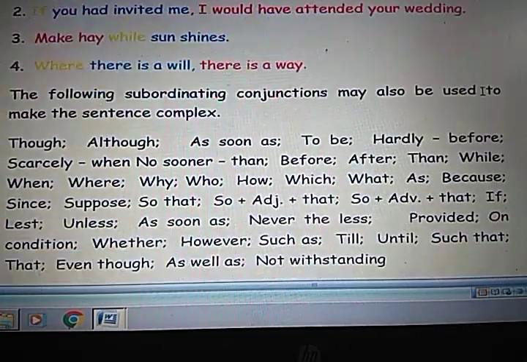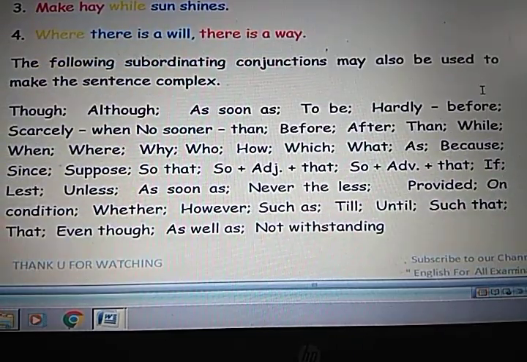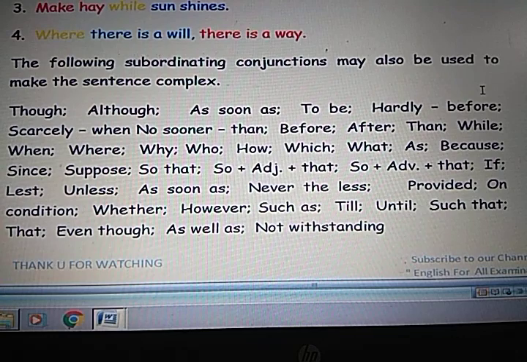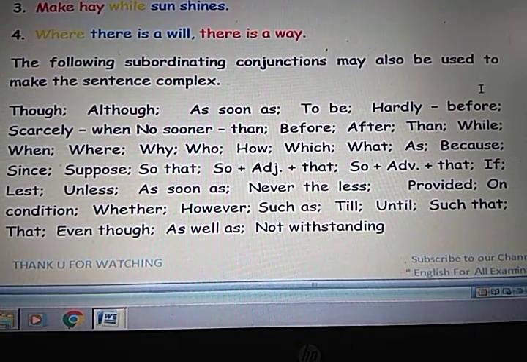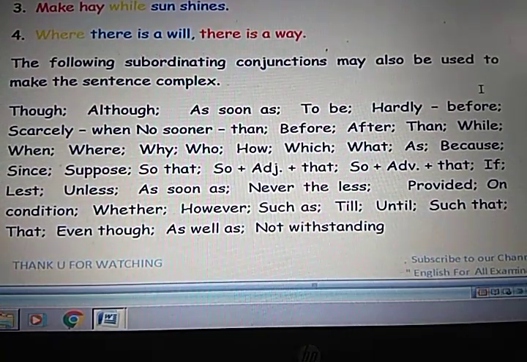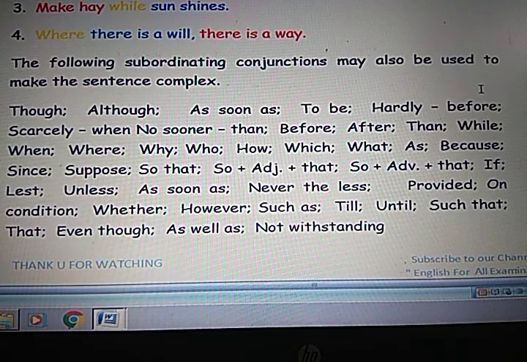Now, I give below a list of conjunctions. What conjunctions? Subordinating conjunctions. And when these conjunctions are there in the sentence, immediately you can say that it is a complex sentence. What are they? Though, although, as soon as, hardly before.